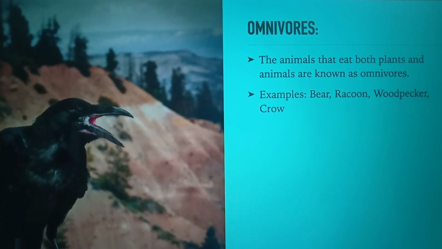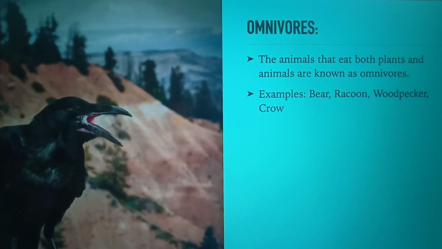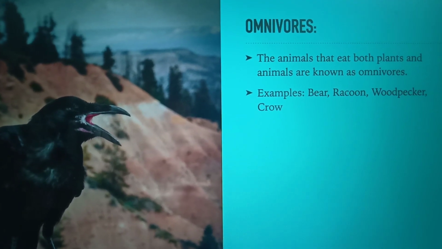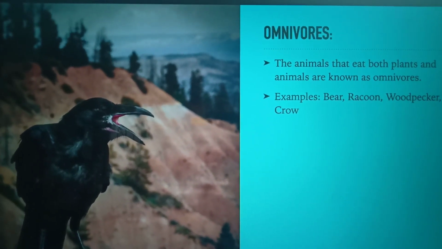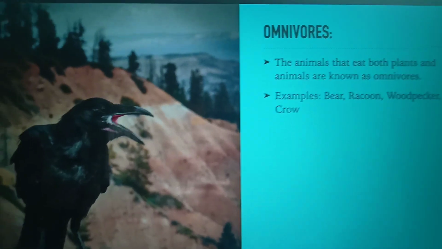Omnivores. The animals that eat both plants and animals are known as omnivores. Examples of omnivores are bear, raccoon, woodpecker, crow, and so on.